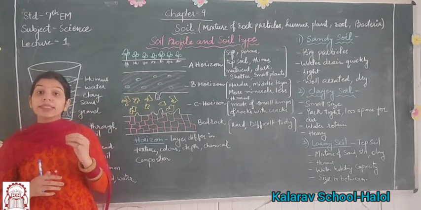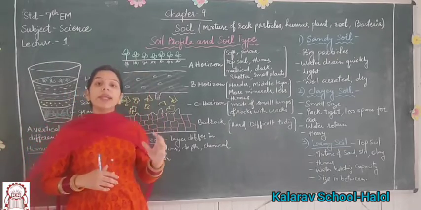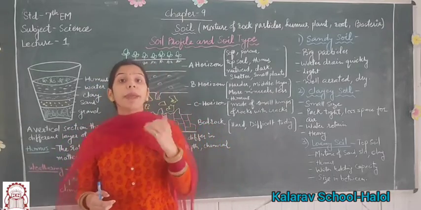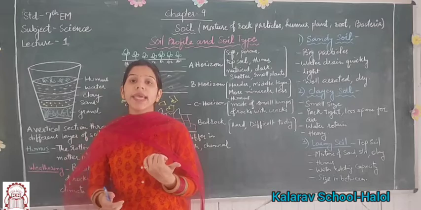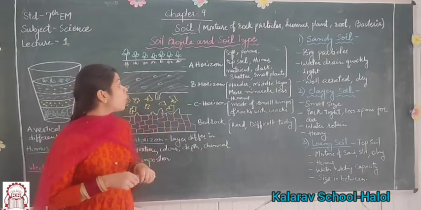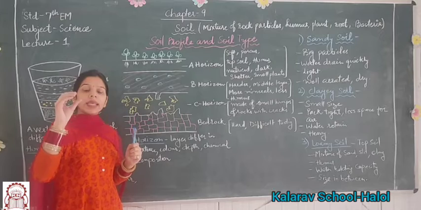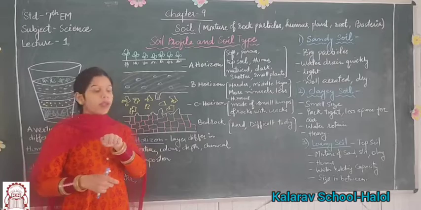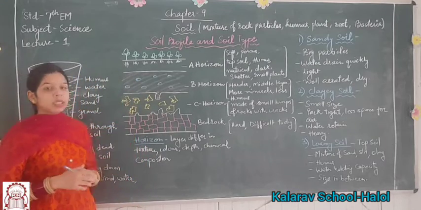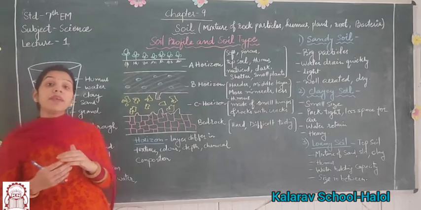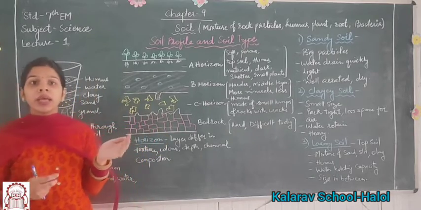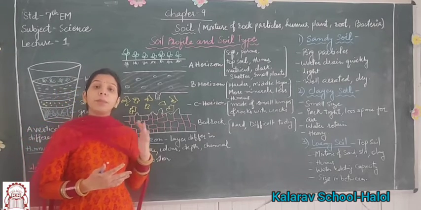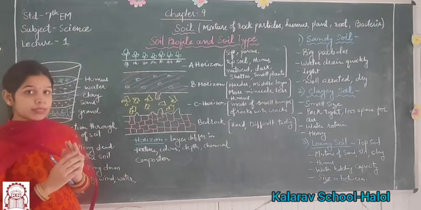It has a dark color, and it provides shelter for different organisms like earthworms, bacteria, moths, insects, ants, etc. The A horizon contains the roots of small plants which are embedded in the topsoil. Next is B horizon. B horizon is comparatively harder than the A horizon. It is the middle layer. It contains more nutrients, but it has less humus.